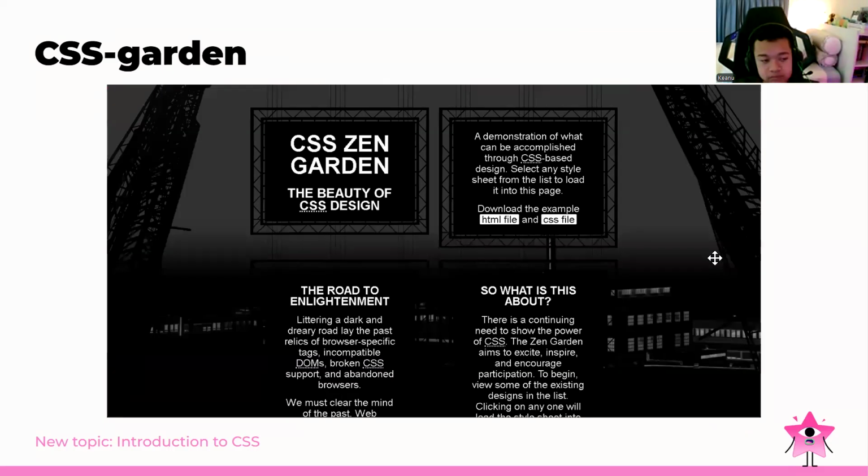Okay, so basically this is the Zen Garden. We can see the demonstration file. And maybe can you give your opinion about this site now? Is it modern, or is it better than the previous one, or what?